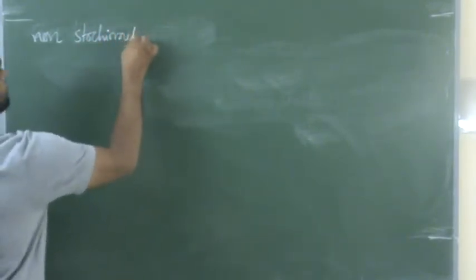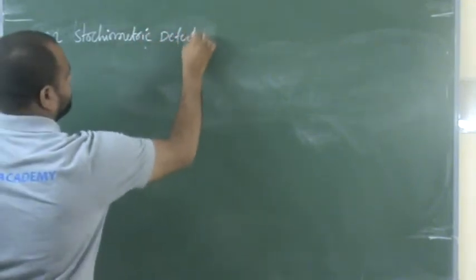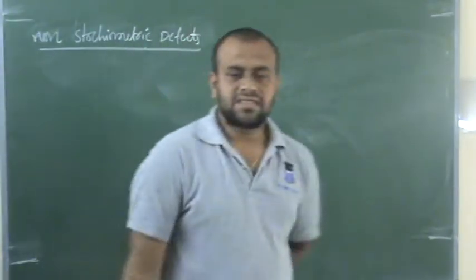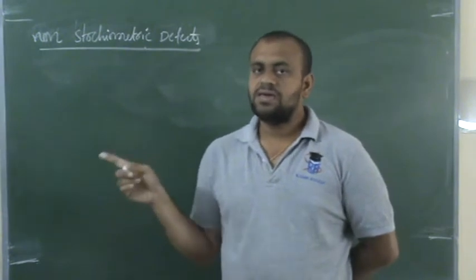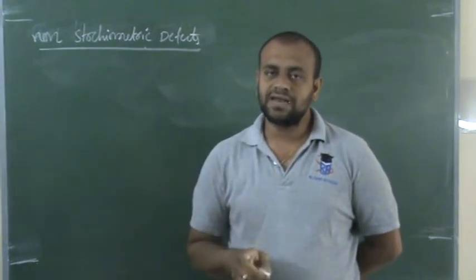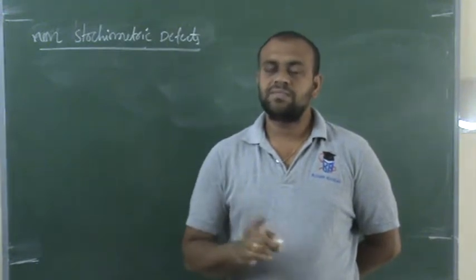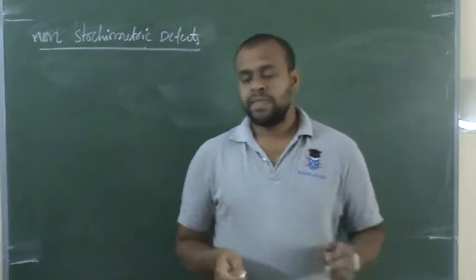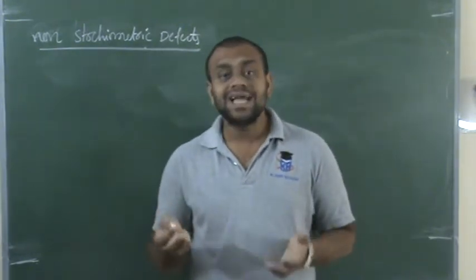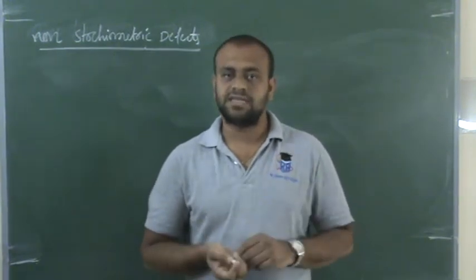Non-stoichiometric defects. The name itself indicates that here the stoichiometry is affected. That means there is no maintenance of stoichiometry here. That means there will be a change in the ratio of particles present in the crystal.